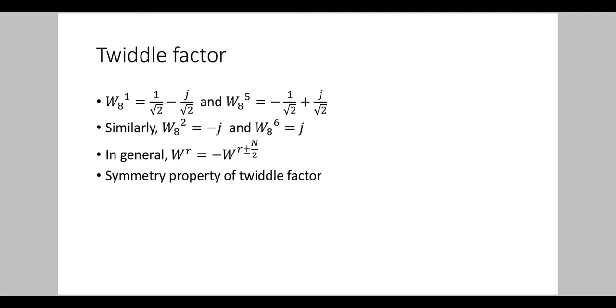Similarly, W8 raised to 3 is equal to minus W8 raised to 7. In general, we can write it as W raised to r is equal to minus W raised to r plus or minus n by 2. Here the value of n is 8. This property of twiddle factor is called symmetry property.